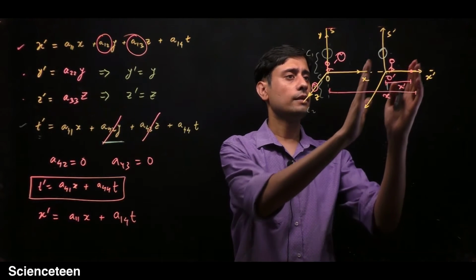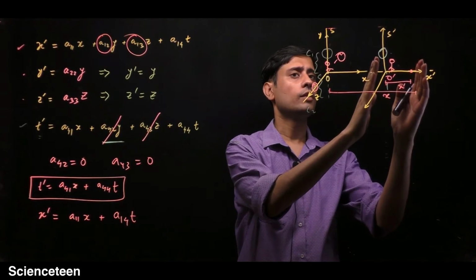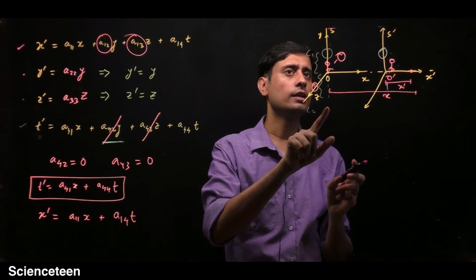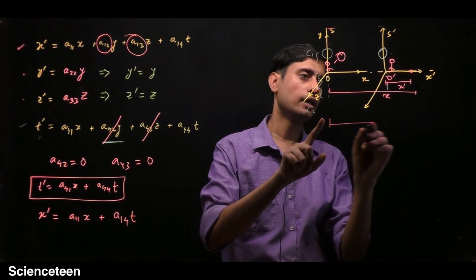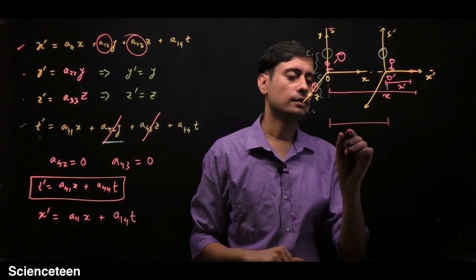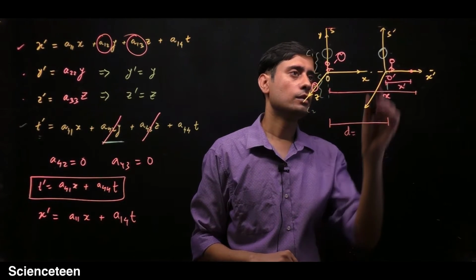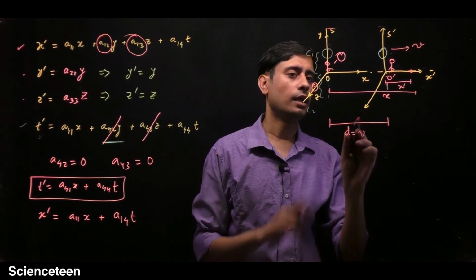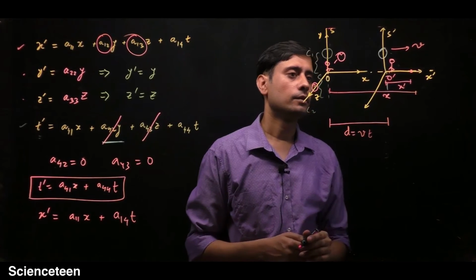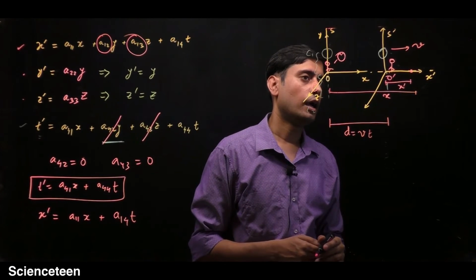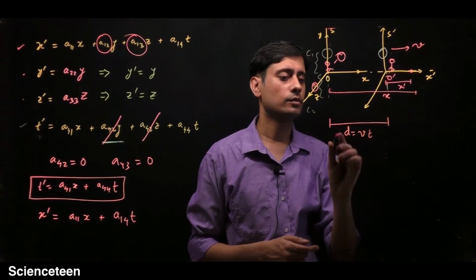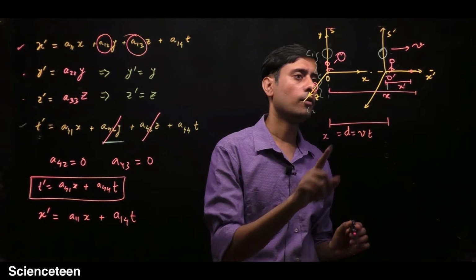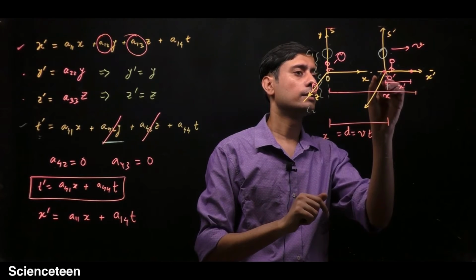So you know that initially this S prime frame was coinciding with this. For the observer in the S frame, he will notice that it has moved by a certain distance d, which will be equal to the velocity with which this frame is moving, v, and the time which has elapsed. This distance d will be the x coordinate for this point.